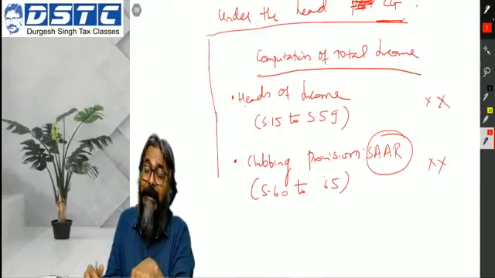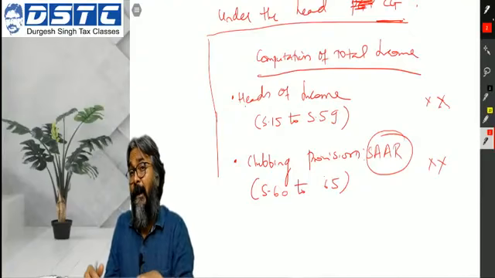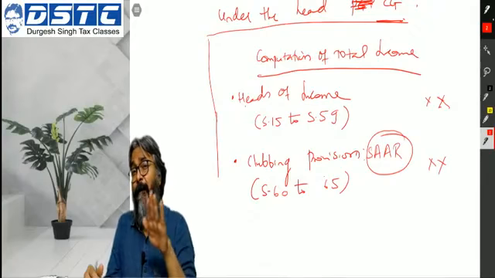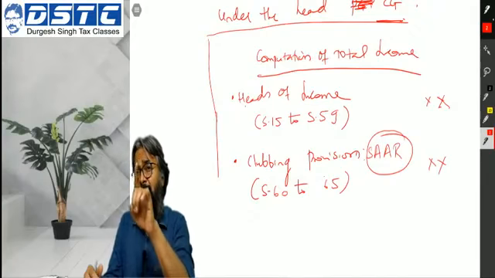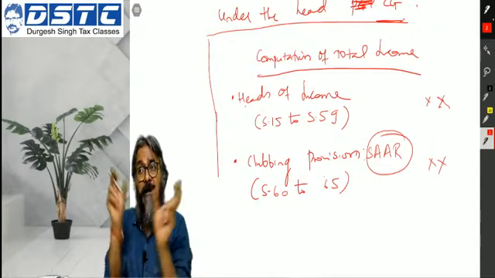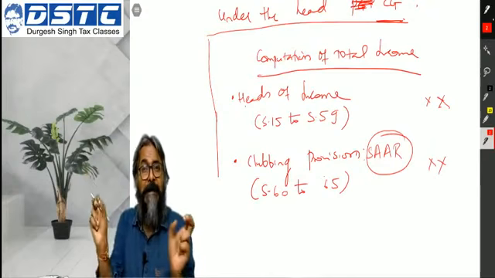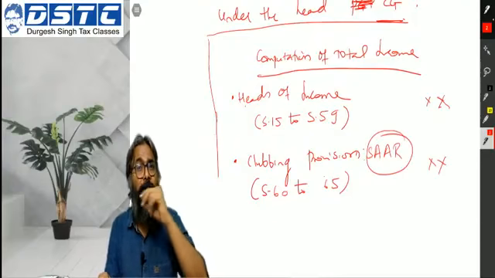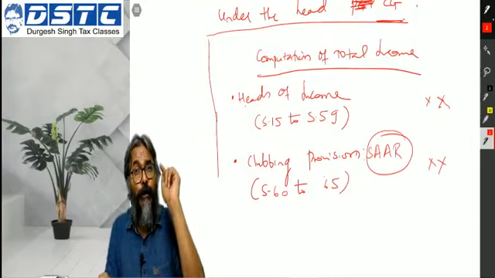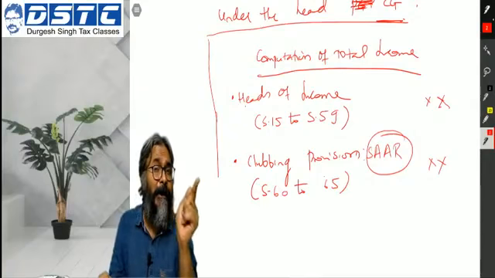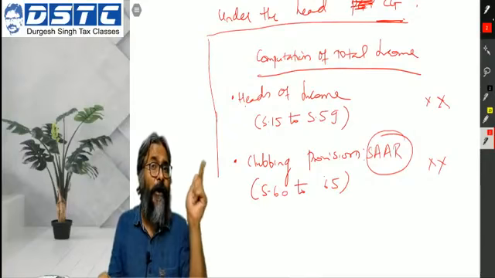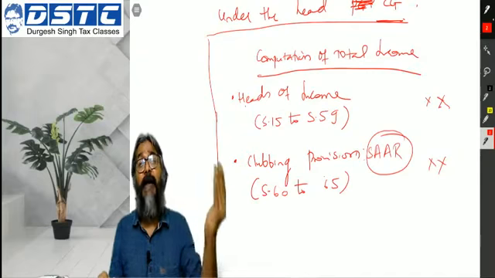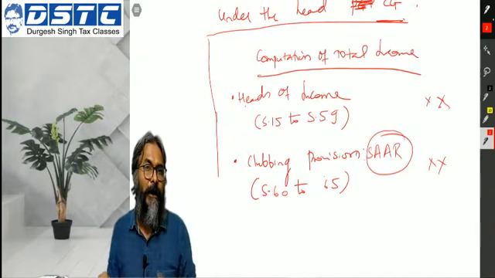Have you heard of that thing? The GAR provision. Right now, just take a pause, and again I am repeating this. This targets the specific cases of tax avoidance resorted to by individual, HUF, AOP, BOI, artificial juridical person. To target those specific cases, the specific anti-avoidance rule from section 60 to 65 would be invoked.